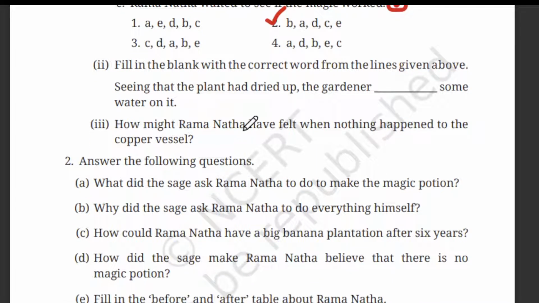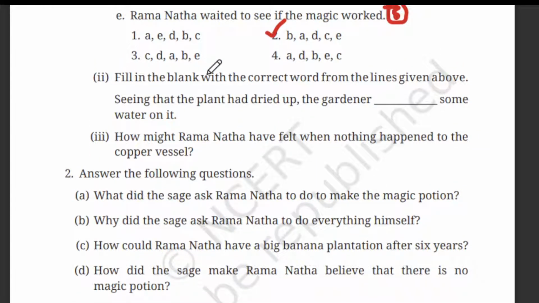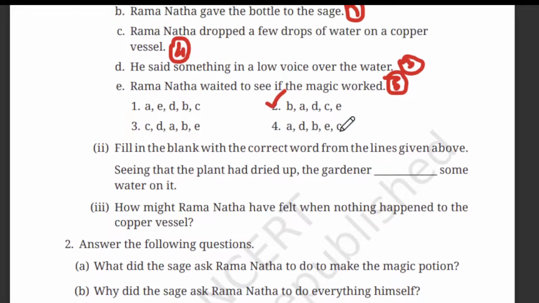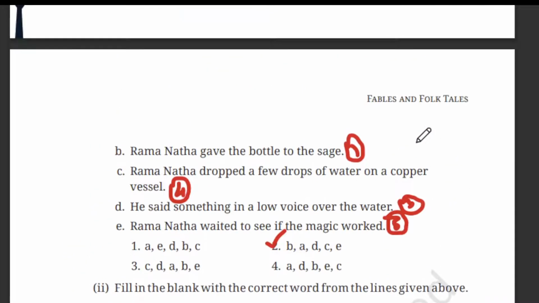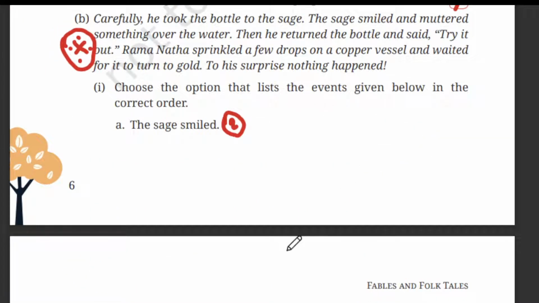The next question. Fill in the blanks with the correct word from the lines given above. Seeing that the plant had dried up, the gardener dashed some water on it. So what the gardener did is sprinkled some water on it. So that is the answer.